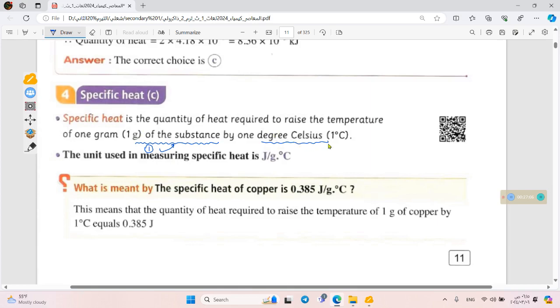By 1 degree is the same. So if we change the substance to water, can you tell me the specific heat of water? Sure, because they have the same definition. The specific heat of water equals 1 calorie per gram Celsius.